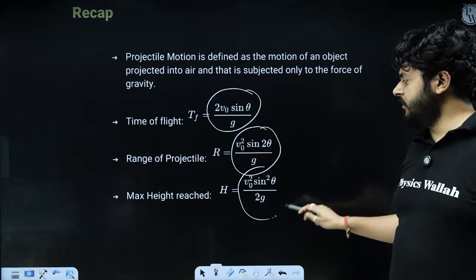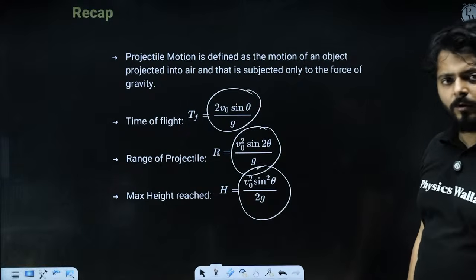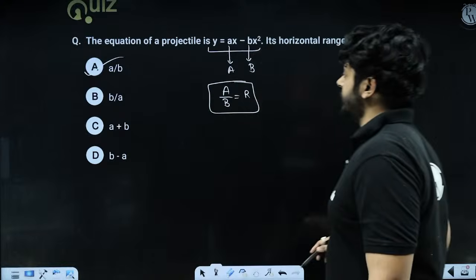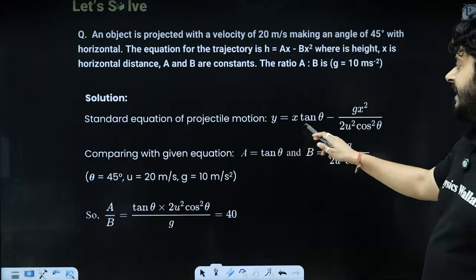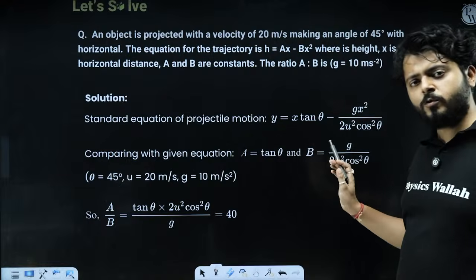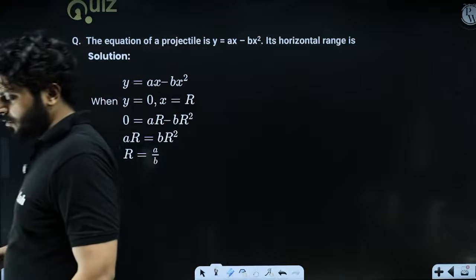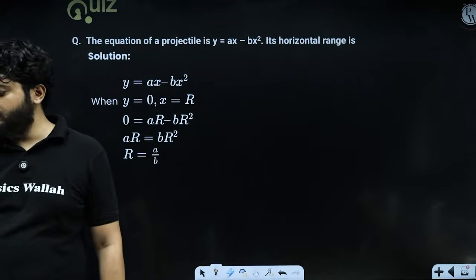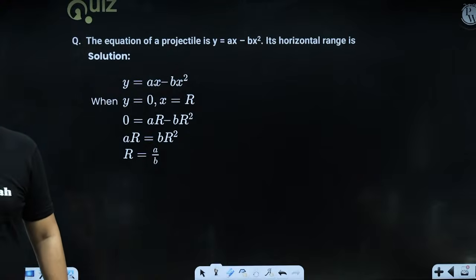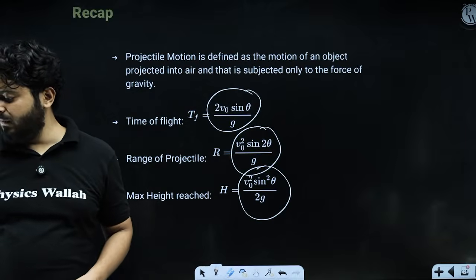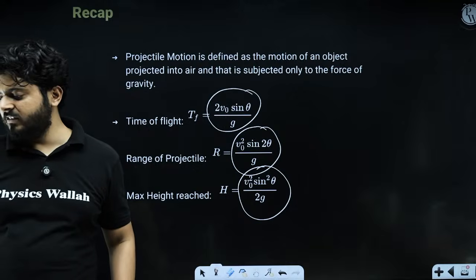And the height of the projectile is u square sin square theta upon 2g, right? The equation of the projectile is x tan theta minus g x square upon 2u square cos square theta. These are all the basic formulas, and we have also solved really interesting problems on the basic concepts, right?